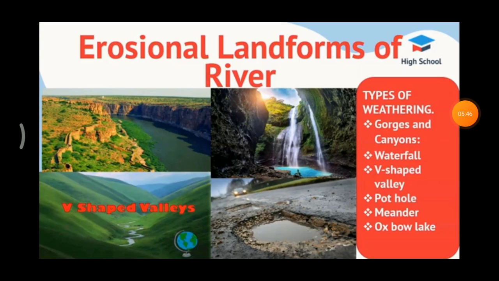Next one, pothole. Due to the river's action, cylindrical holes are formed. That is called a pothole. Next one, meander. As the river loaded with debris flows slowly, it forms sweeping loops and bends. That is called meanders.